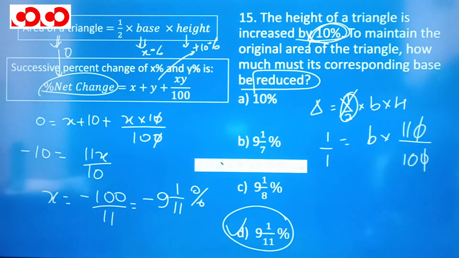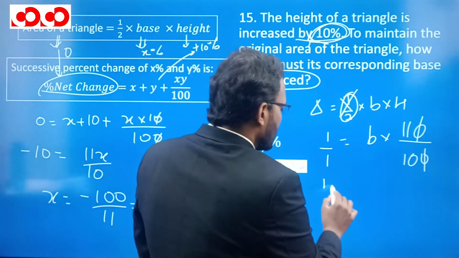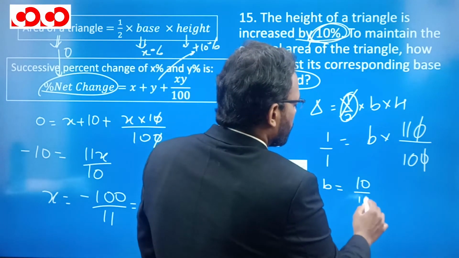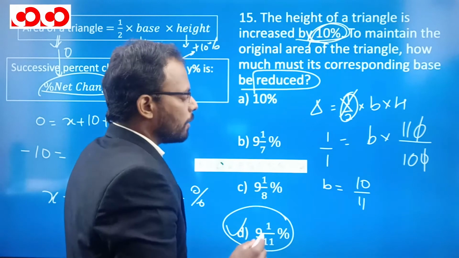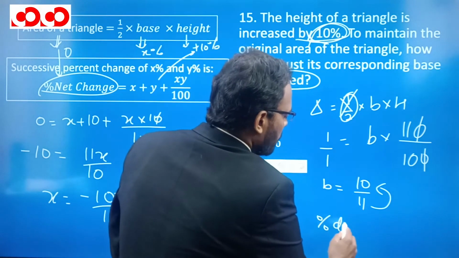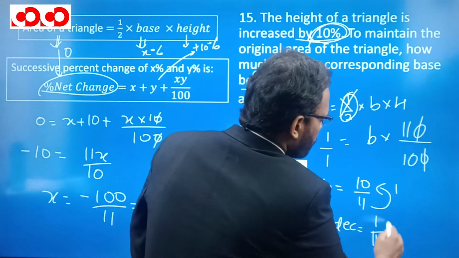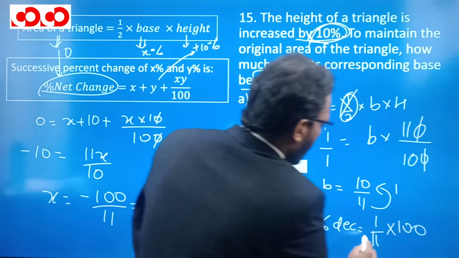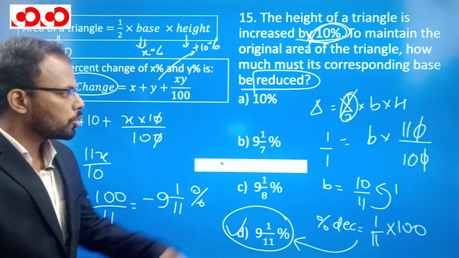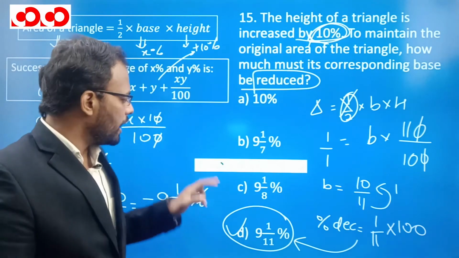So this 0 0 will get cancelled. And if we talk about the base, base has become 10 by 11. This means that there is a percentage decrease. What is the percentage decrease? It is 1 reduction out of 11 multiplied by 100, which again comes out to be 9 1 by 11. So this is the ratio approach and this is the successive percentage change approach. Let's move to the next question.